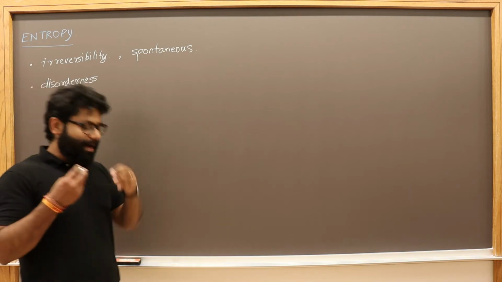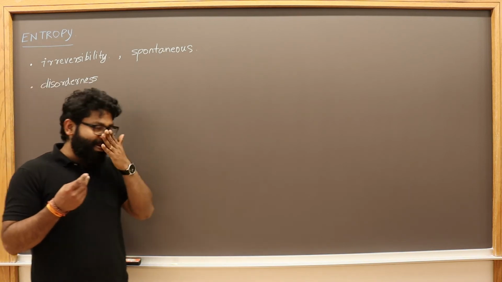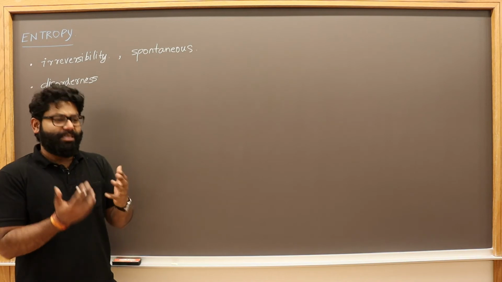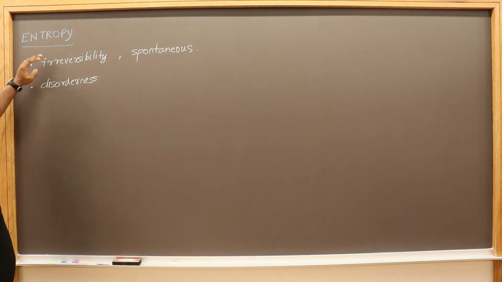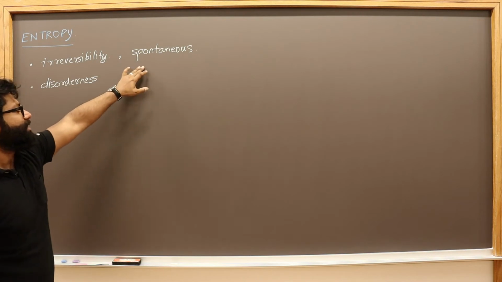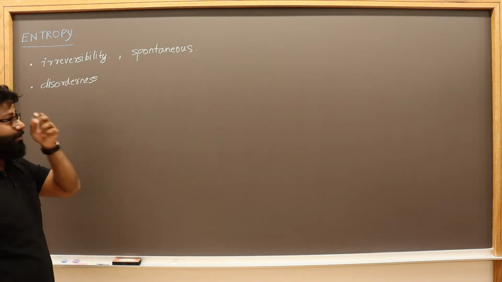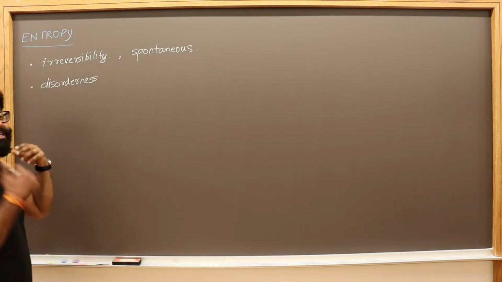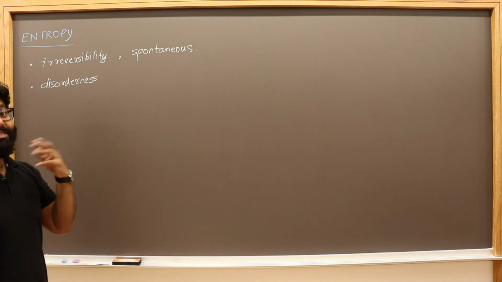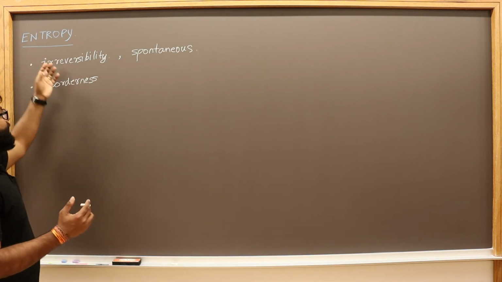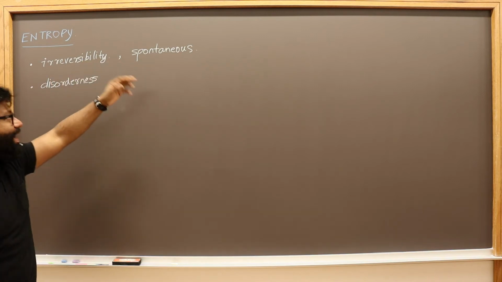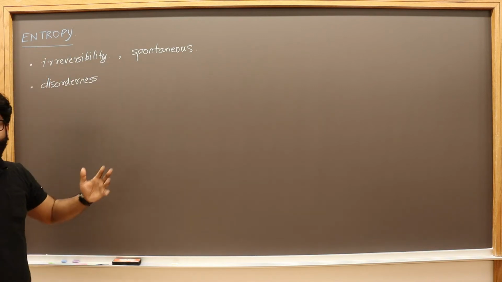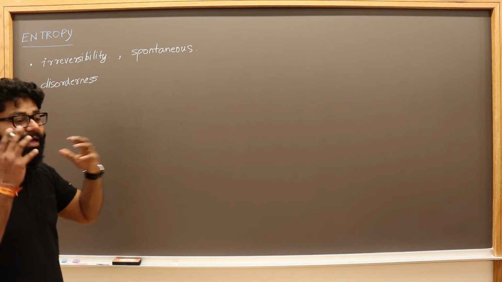There is no motivation for that reaction to go forward, right? So if the reaction is spontaneous, then only it will be irreversible, and only those reactions will have an increase in entropy. So let's understand it that way: a reaction which is irreversible will be more spontaneous, and that is why we'll have more entropy. Okay, that's the physical understanding of the system.